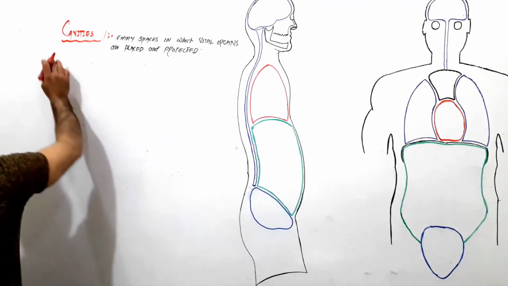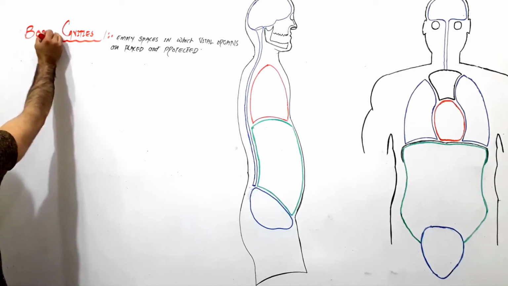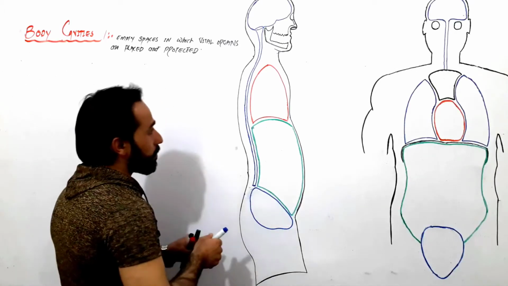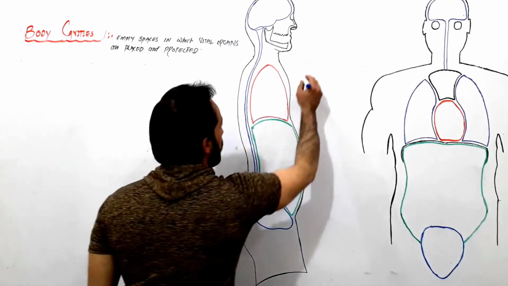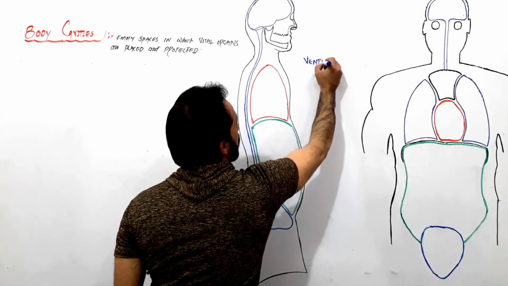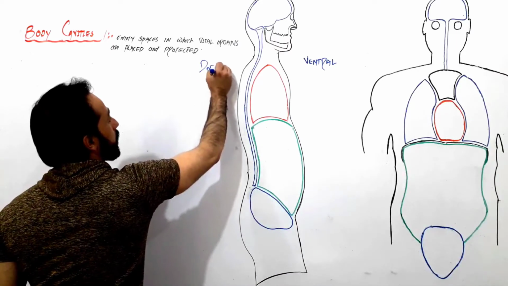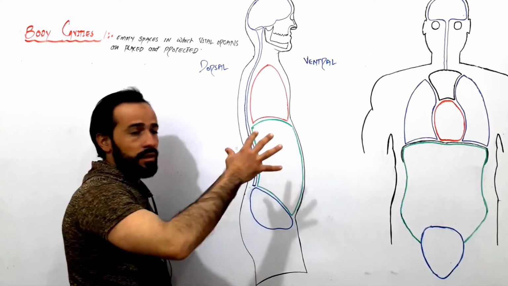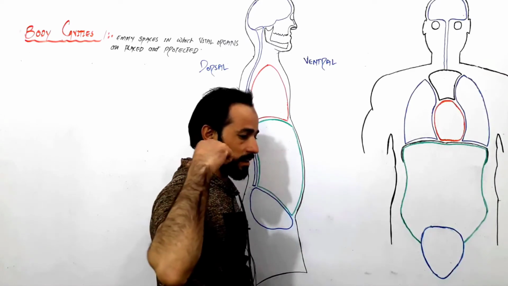There are two major groups of body cavities that we have in our body. Look, friends, this is the ventral side and this is the dorsal side. You are looking at this man from the lateral view. He's standing like this, so this is the ventral side and that is the dorsal side.